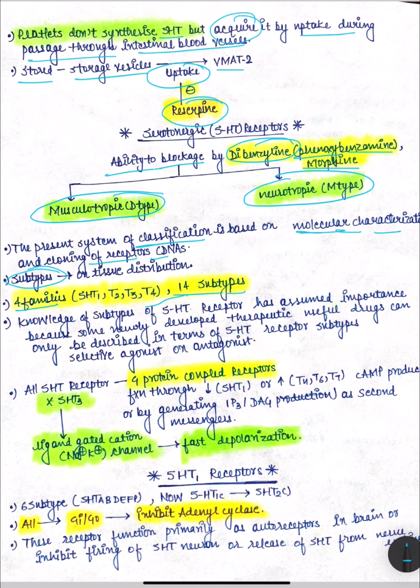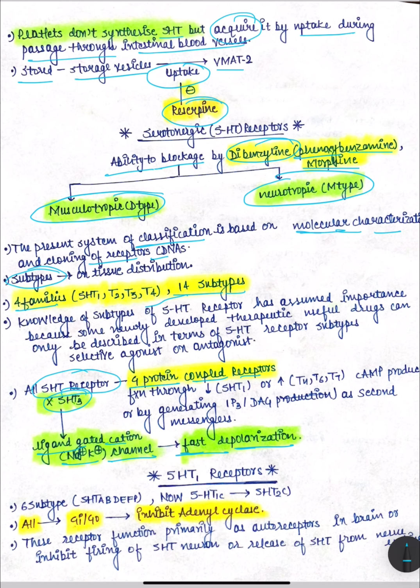Okay, so now we will discuss the receptors. All 5-HT receptors are G protein coupled receptors except one, 5-HT3, which is a ligand gated cation, sodium potassium, channel, and activation of this receptor causes fast depolarization.